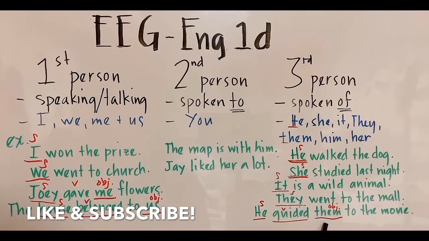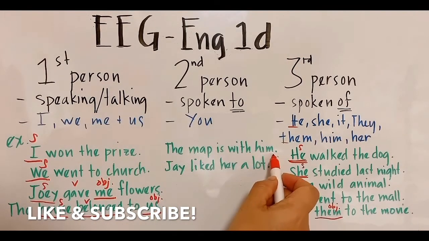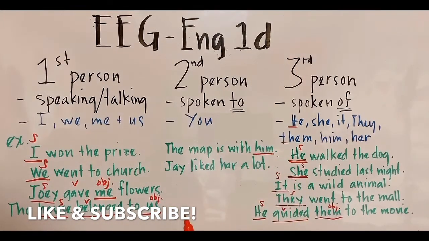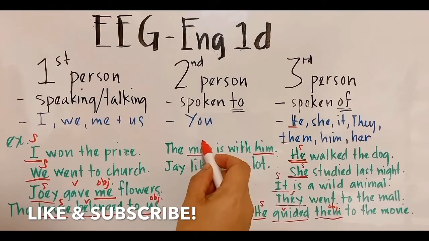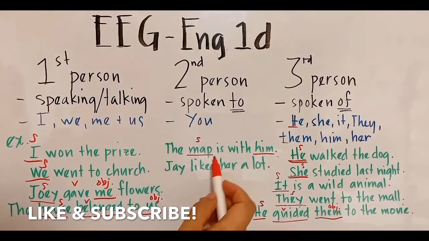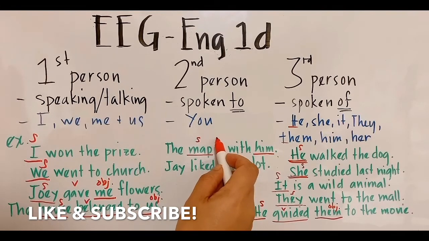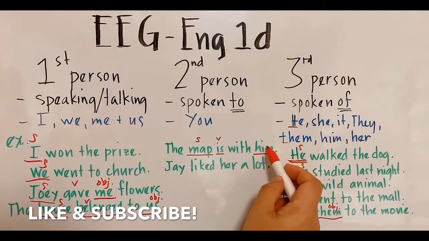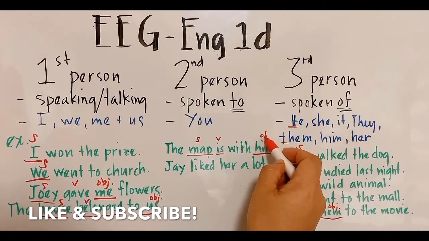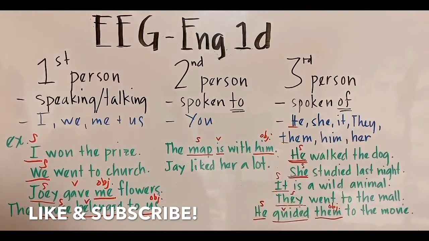Still, them is being spoken of. Now next, let's use him. The map is with him. There's the him. So the subject here is map and the verb is. So him here is the object, the object pronoun.